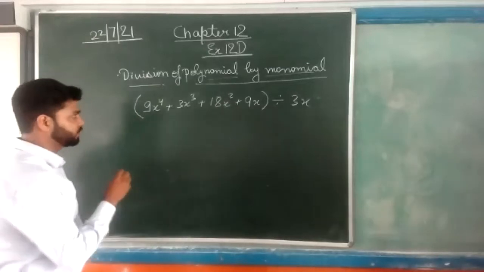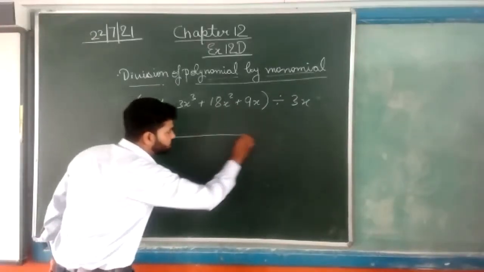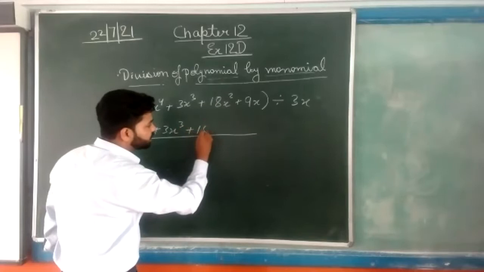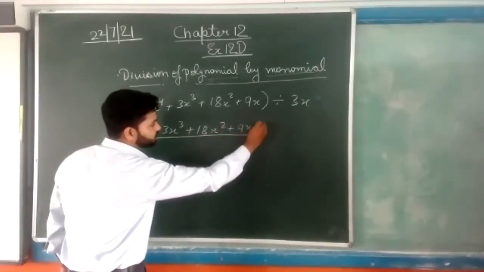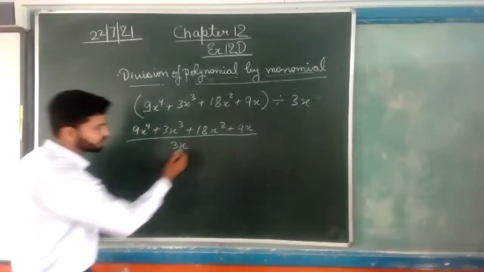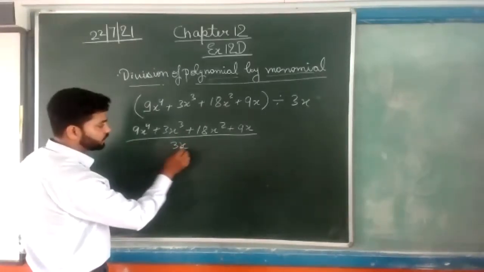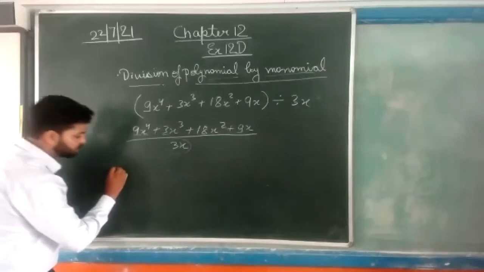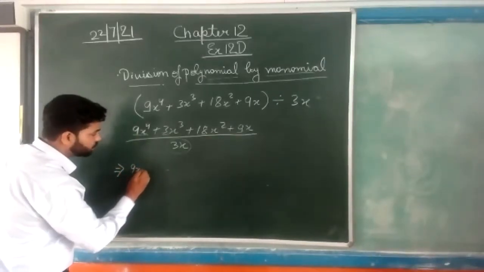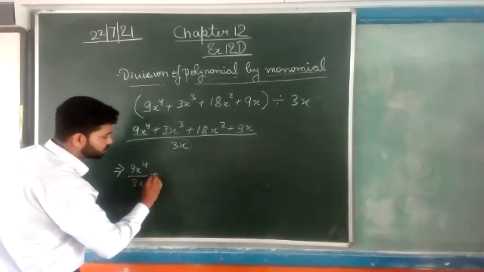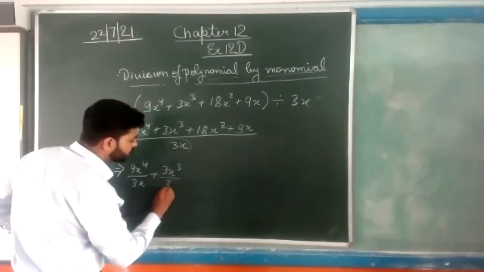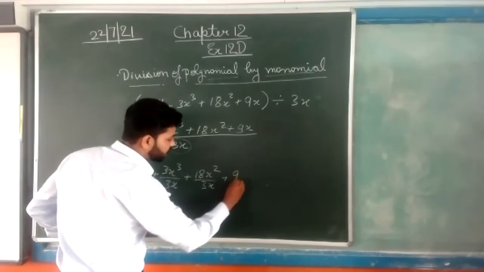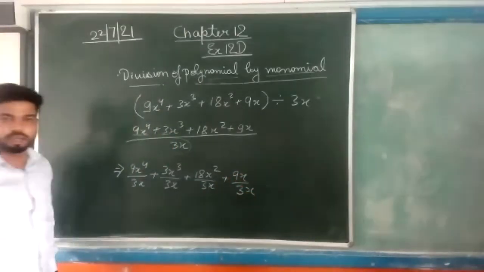What we have to do, look at here everyone. We will write 9x to the power 4 plus 3x cubed plus 18x square plus 9x like this, and 3x in the denominator. Now we will separate the denominator with each and every term of the numerator, like 9x to the power 4 upon 3x plus 3x cubed upon 3x plus 18x square upon 3x plus 9x upon 3x. Okay.